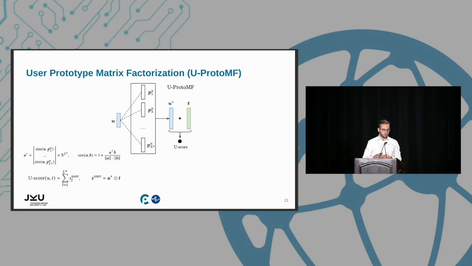Then, with this new representation, U star, we can compute the final recommendation score by computing the dot product with the item embedding, of course making sure that dimensionality matches. And as we can see from the final score, this is, in the end, a sum of values, and each value is the contribution to the final prediction given by the user prototypes.